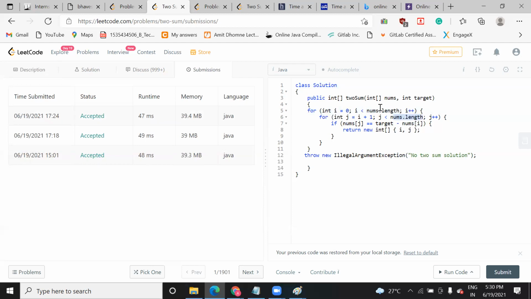How many elements were we taking here? Five? I said 10,000 test cases they have considered, but the first test case has 4 values. So 4 into 4, 16. But your program is taking 47. So this 47 is not only for the for loop.